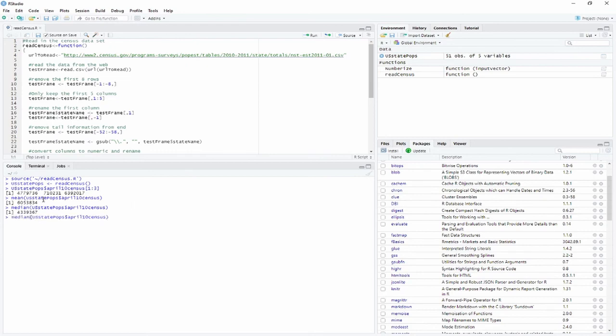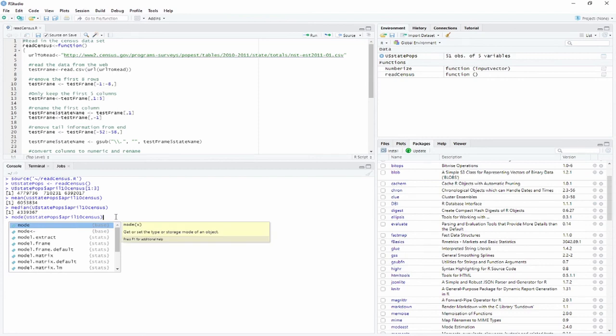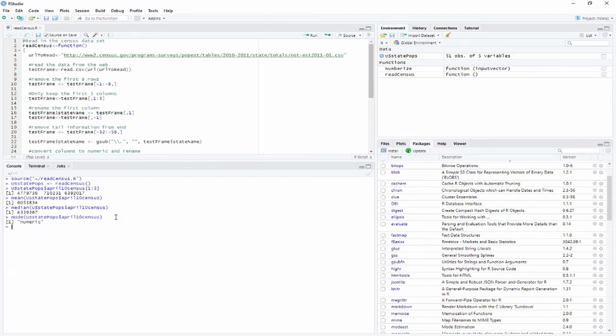We can do the mode. We can do the variance. And then finally, we can do the standard deviation. There you go. There's using some data to go through our new descriptive statistics.